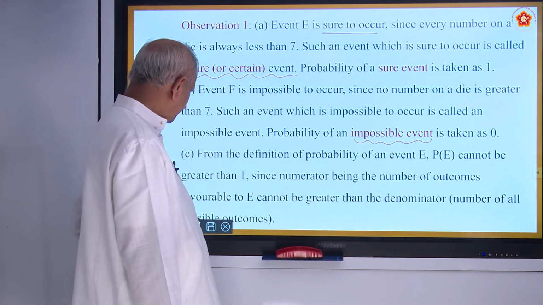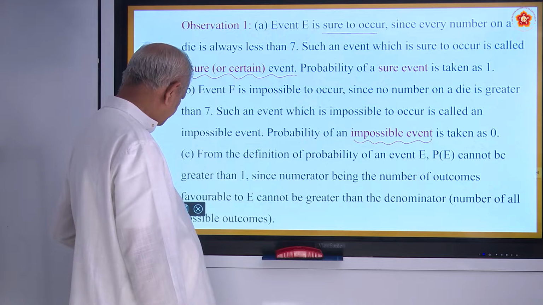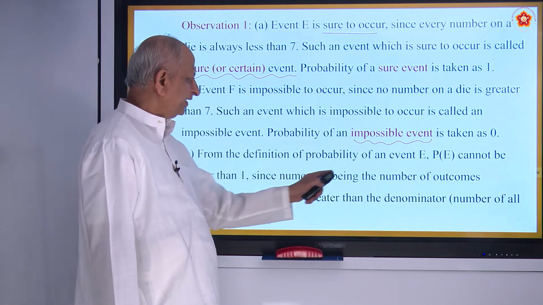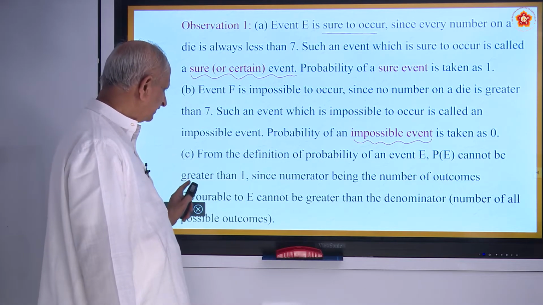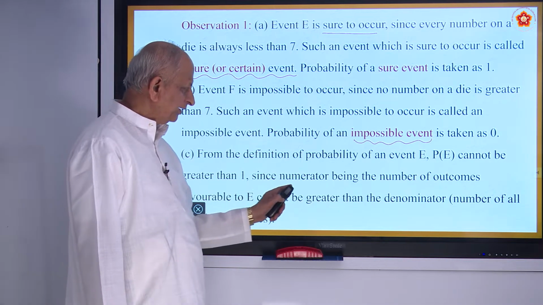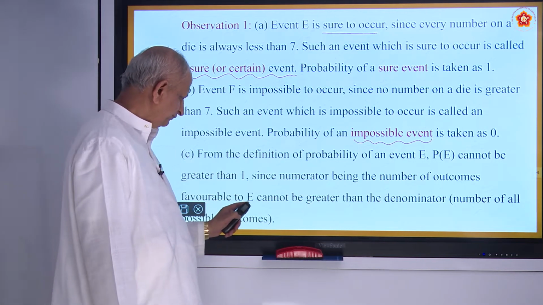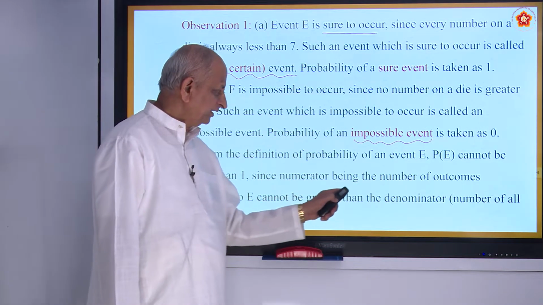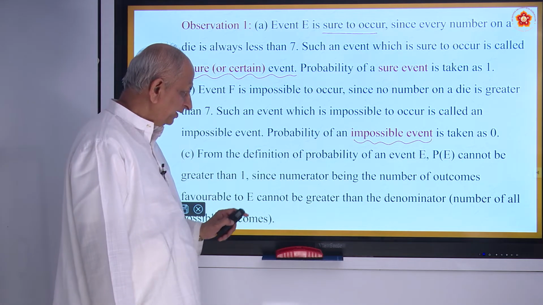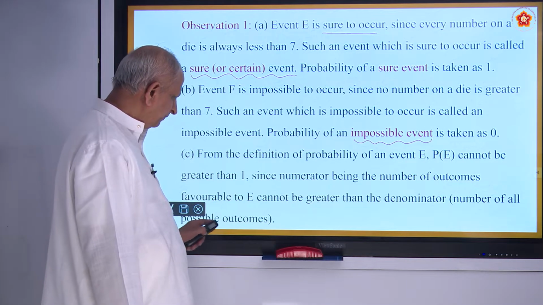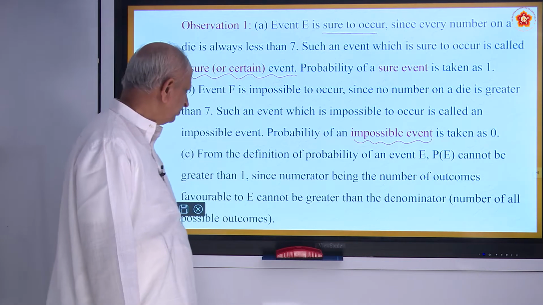From the definition of probability of an event E, probability E cannot be greater than 1, since the numerator cannot be greater than the denominator, the number of all possible outcomes. Okay. So that is one observation you will make.